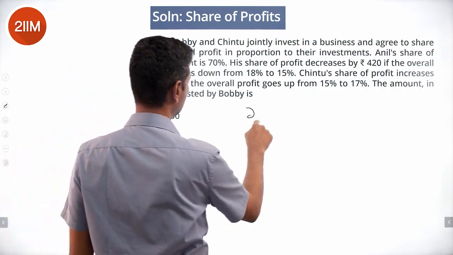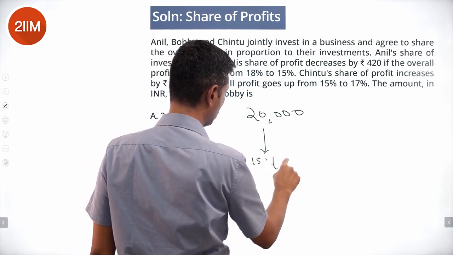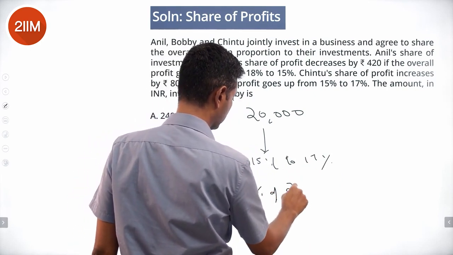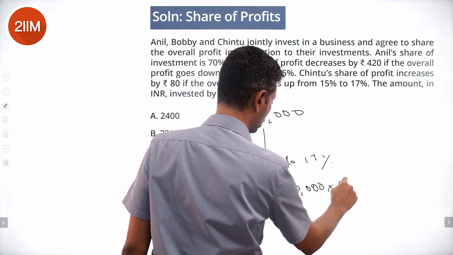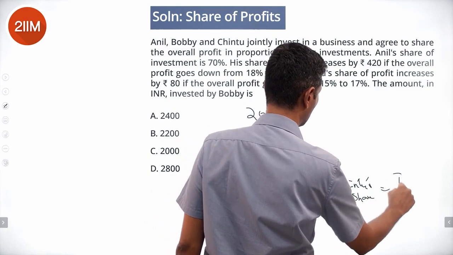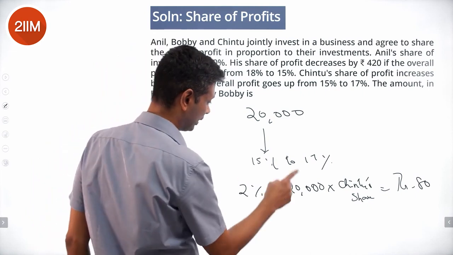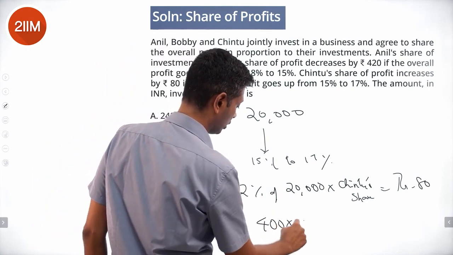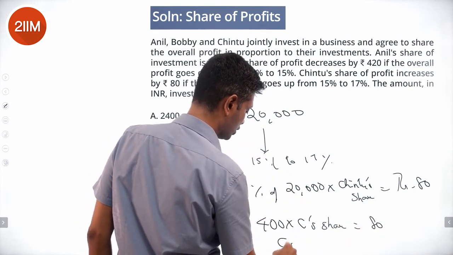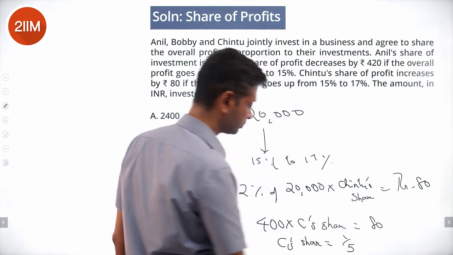X is 20,000. 15 to 17 is 2% of 20,000, into Chintu's share, equals rupees 80. 2 by 100 into 20,000 is 400, into C share is 80, or C share is 80 by 400, or 1 by 5.